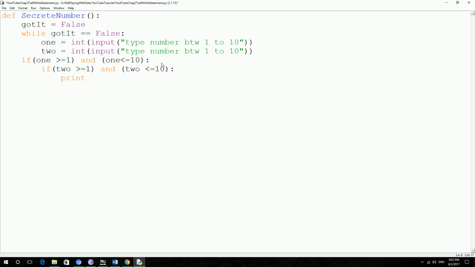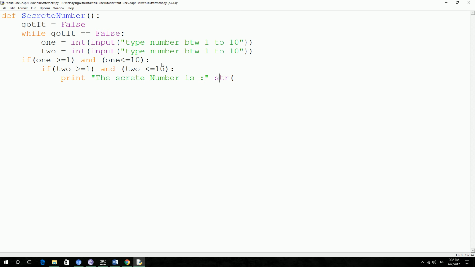Then print the secret numbers. Let's say I'll convert the number into a string, so I have to close this.